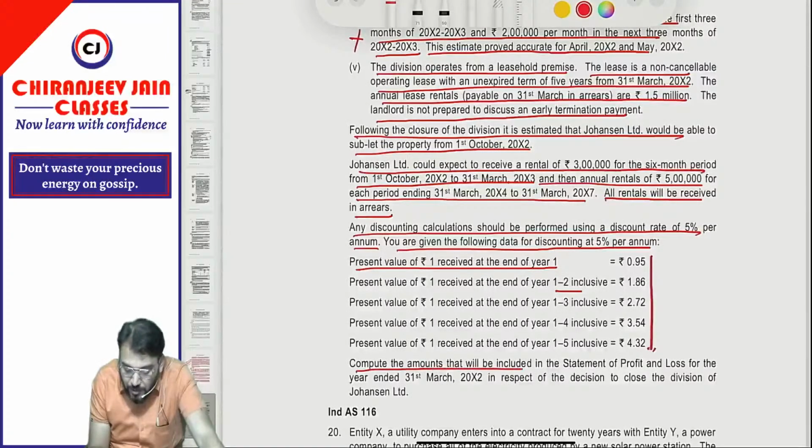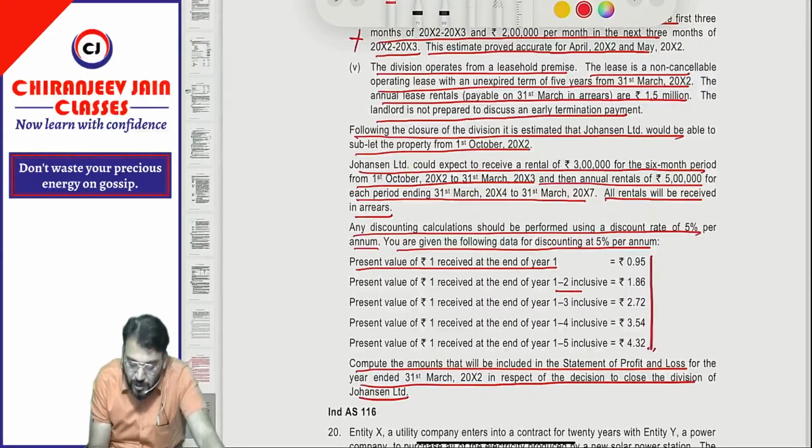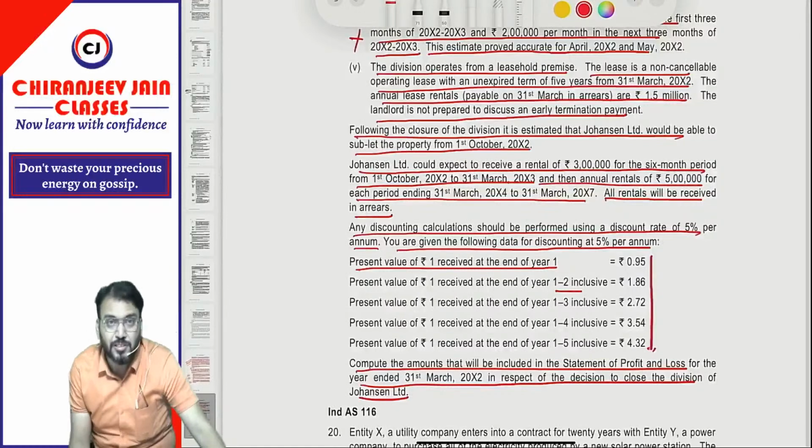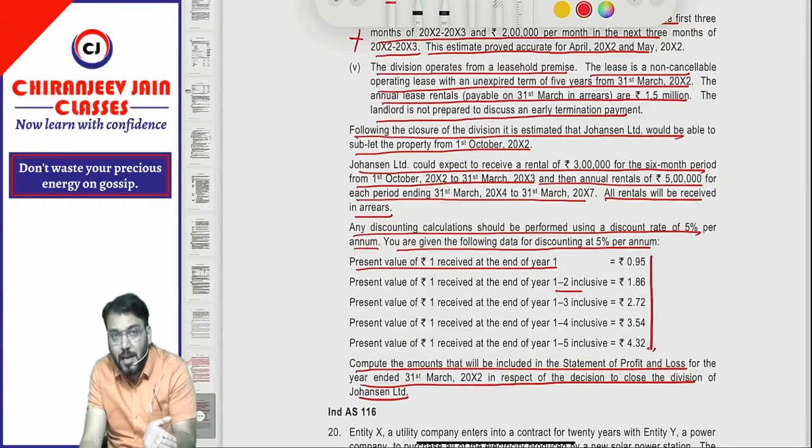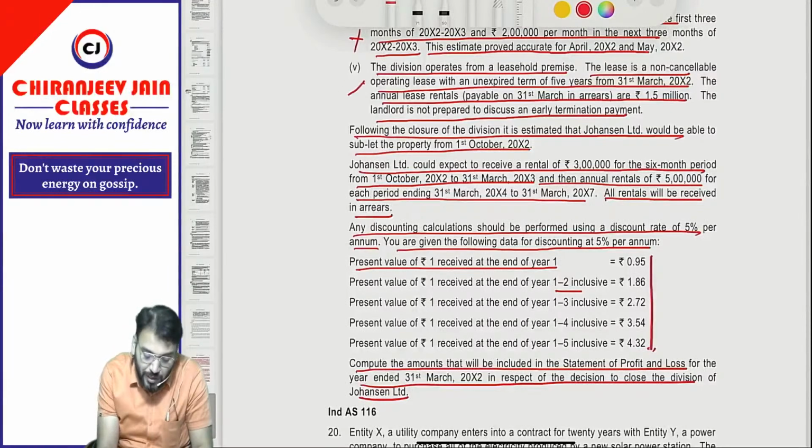Compute the amount that will be included in the statement of P&L for the year ended 31st March 2002 in respect of the decision relating to the closure of the division of Johnson Limited. So for the last point, we should find out the cost of fulfilling the contract. The cost of fulfilling the contract will be the amount of lease payment which they are supposed to pay. So this also becomes an onerous contract.